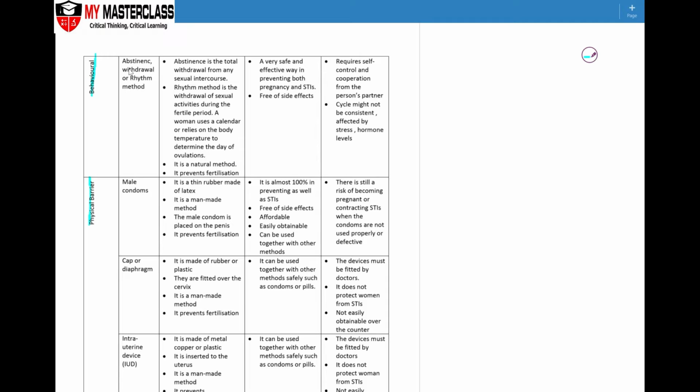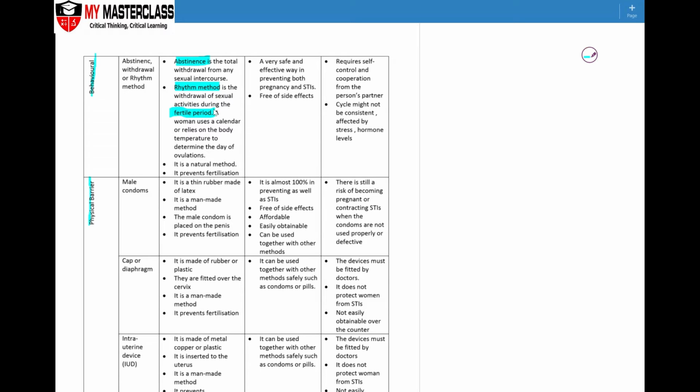So behavioral will be in terms of the rhythm method, the withdrawal, or total abstinence. When there is total abstinence, this is absolutely safe because they are staying away from sexual intercourse entirely. The rhythm method is where individuals decide to withdraw from sexual activities only during the ovulation period. Ovulation generally happens during the 11th to 14th day after the menstruation period.